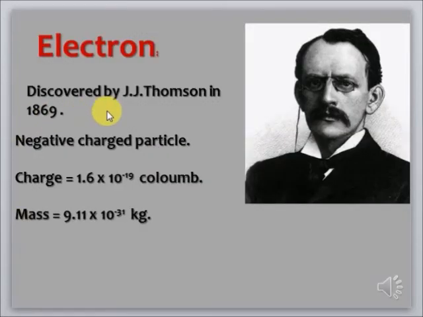The electron was discovered by J.J. Thomson in 1869. This person discovered the electron. Electron is a negatively charged particle. The charge on an electron is equal to 1.6 × 10^-19 coulomb. Coulomb is the unit used to measure charge on a particle. The mass of an electron is equal to 9.11 × 10^-31 kg.